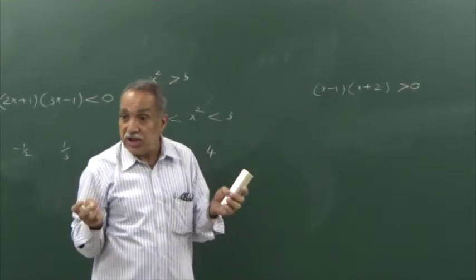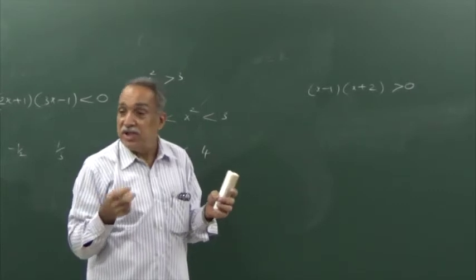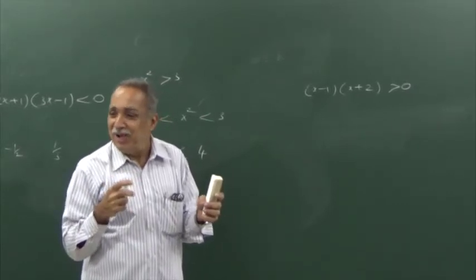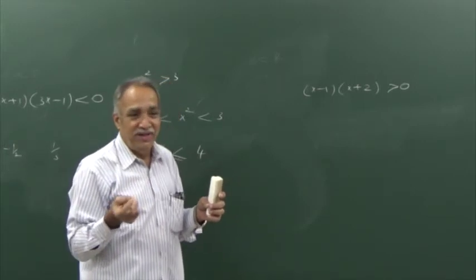X lies outside. First address the smaller number, minus 2 and 1. It lies outside minus 2 and 1.